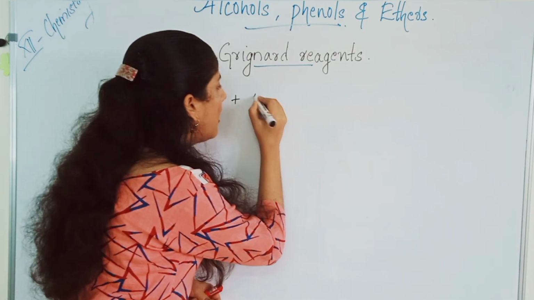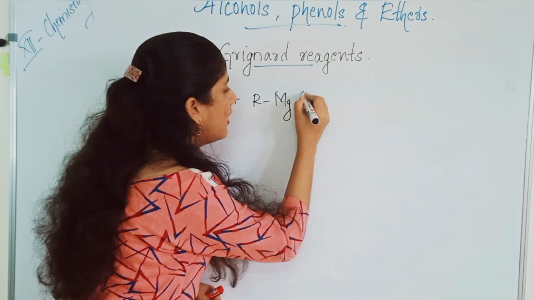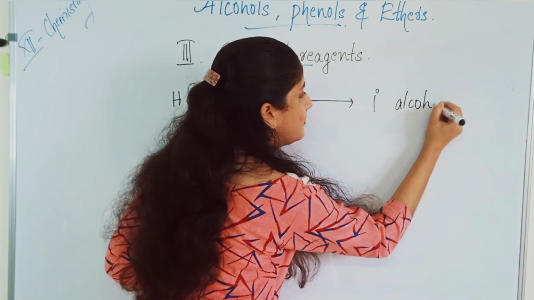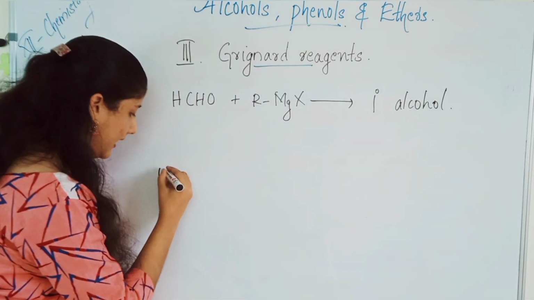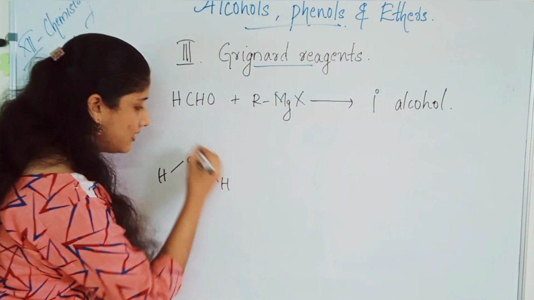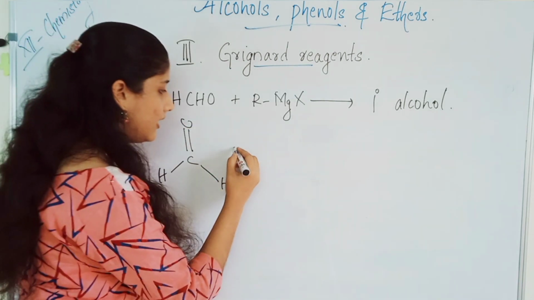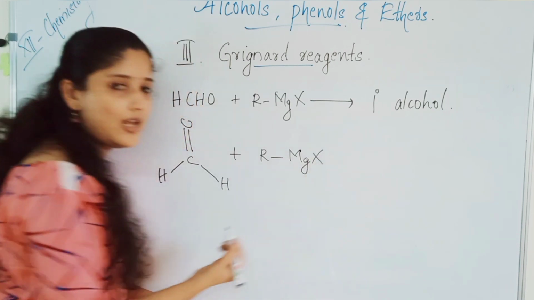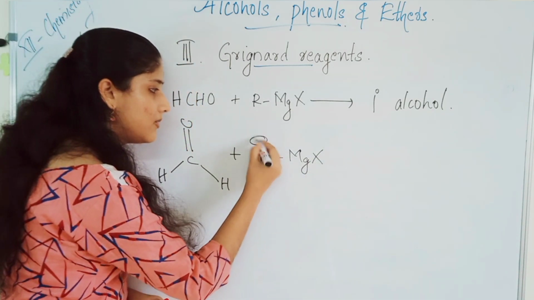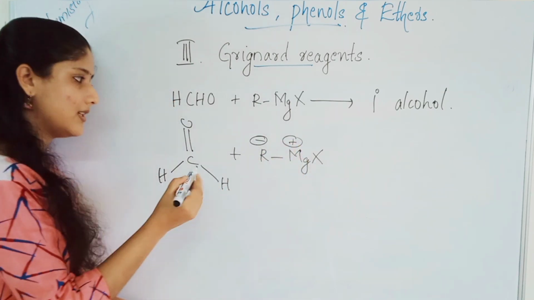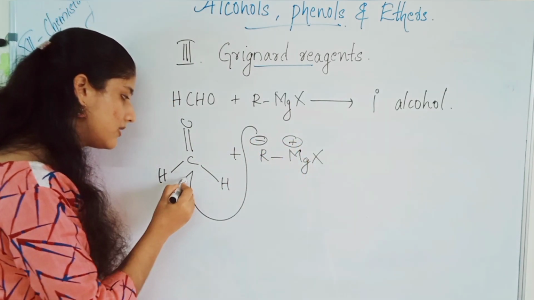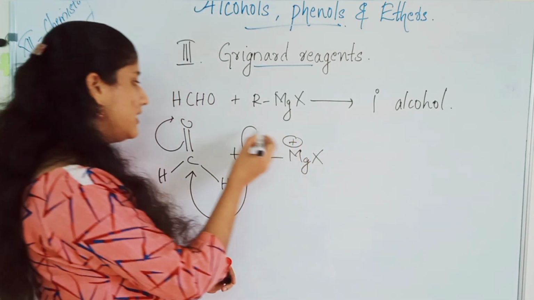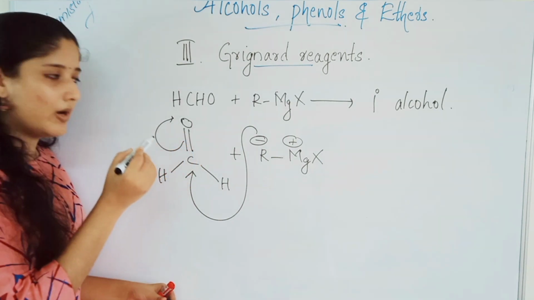How it reacts with the RMgX or Grignard reagent to get primary alcohol. HCHO, this is formaldehyde. When it reacts with R, an alkyl group MgX, alkyl magnesium halide, the alkyl group has a negative charge and magnesium has a positive charge. So this alkyl group attacks this carbon, and this double bond causes a minus charge. And this MgX gets attached to this O minus.